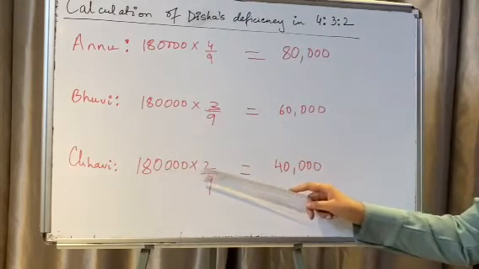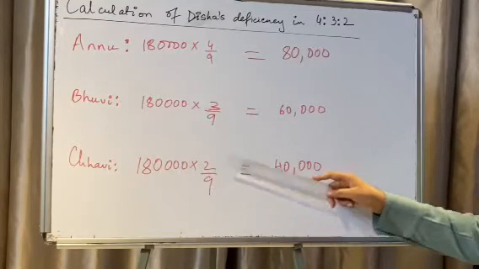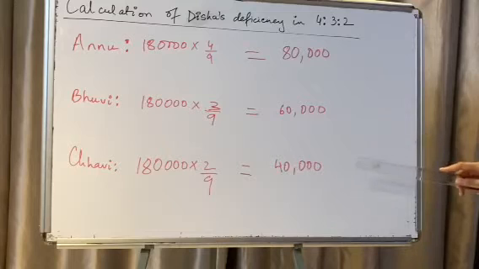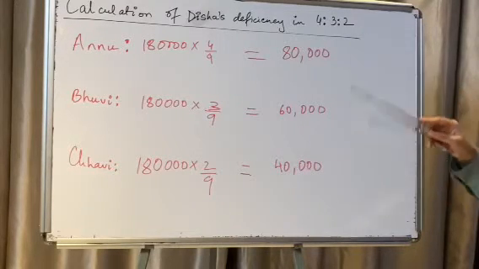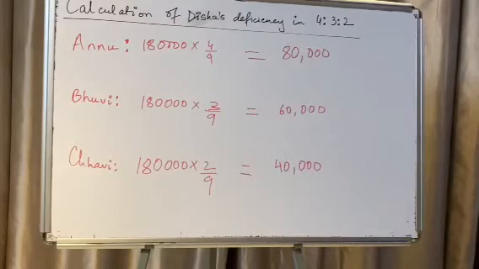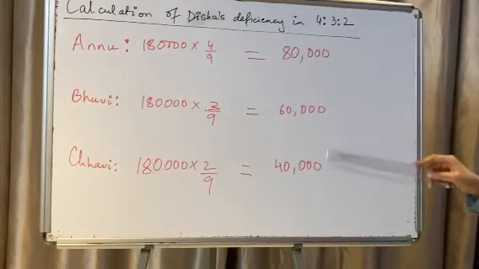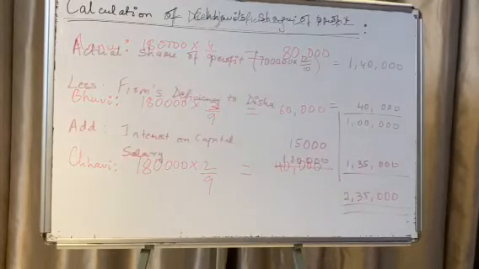And Chavi is going to bear 2/9 part of 1,80,000, which is 40,000. So 80,000, 60,000 and 40,000 are going to be deducted from Anu, Bhavi's and Chavi's share of profits respectively.